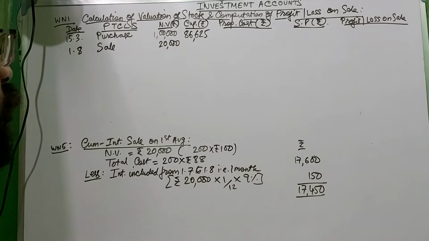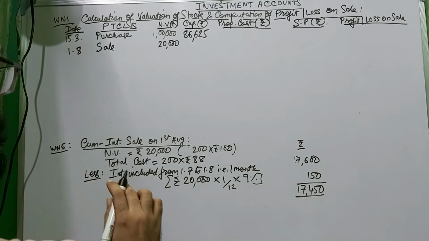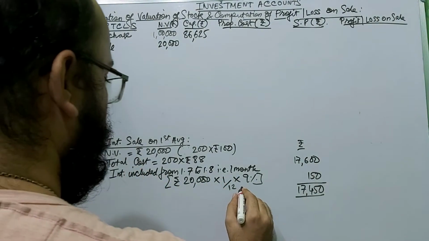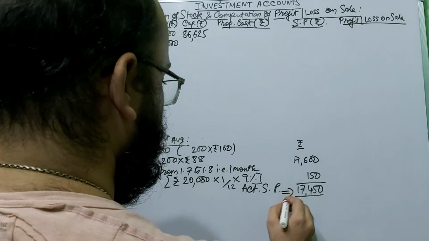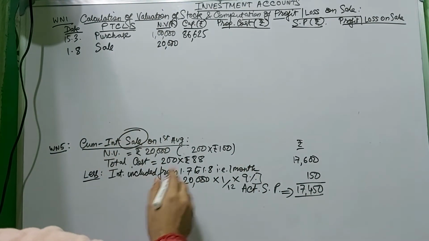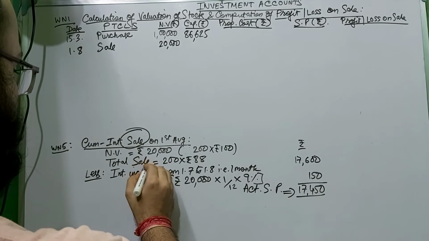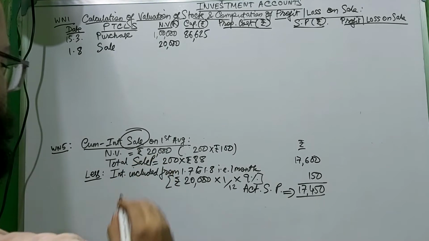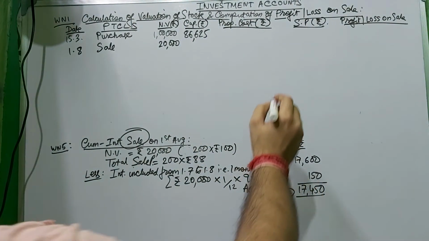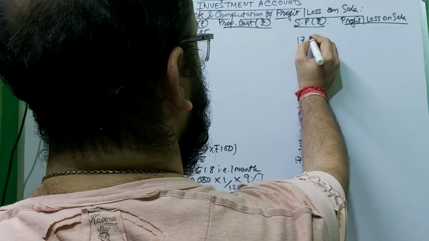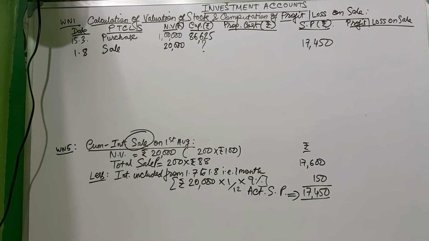Yes, this is the actual selling price as it has been sold. So this will be total sale price, not cost. The selling price is 17,450. You don't know this capital.